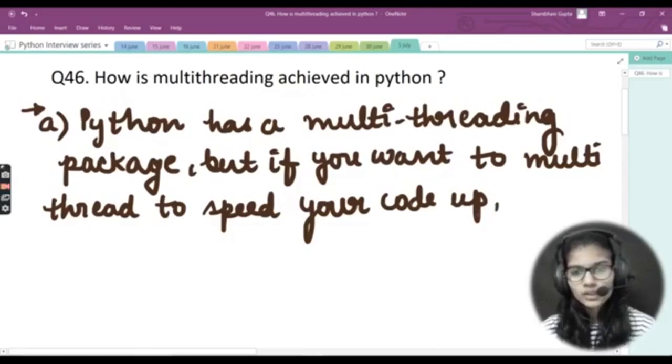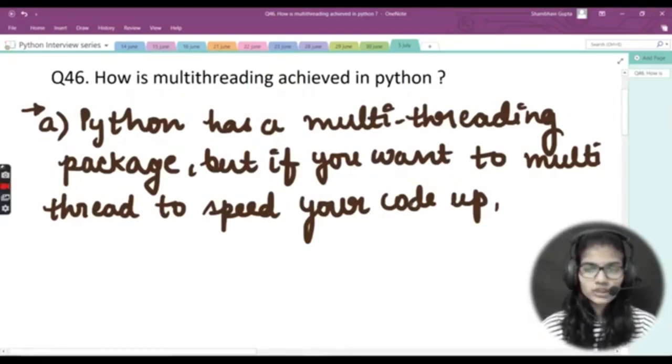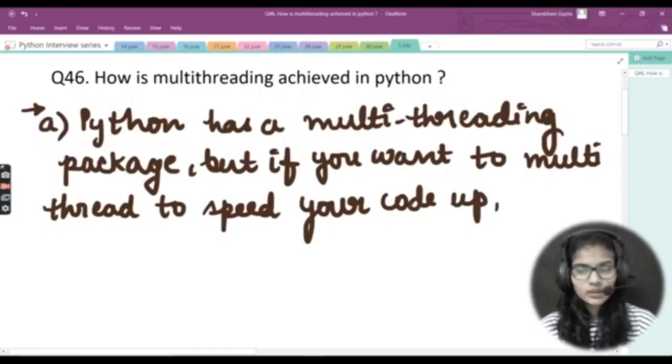If you just want to increase the speed of your code using this multi-threading concept, that is basically not a good idea.